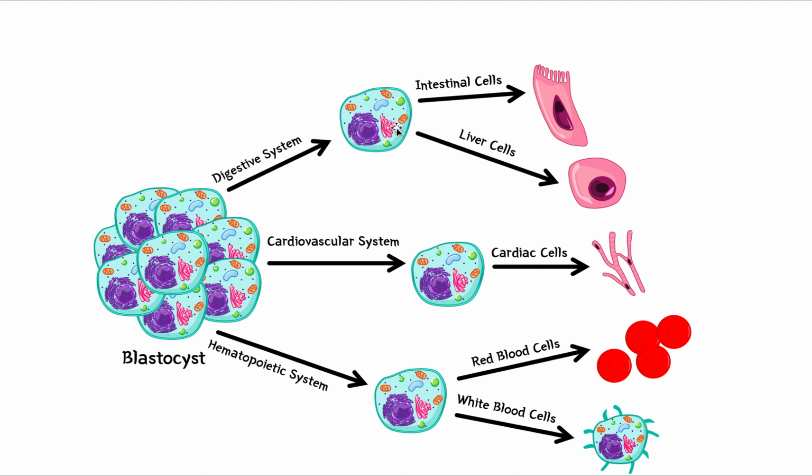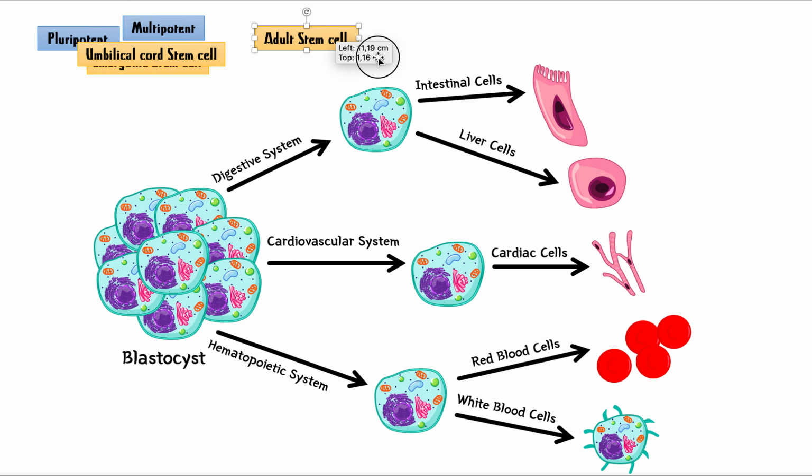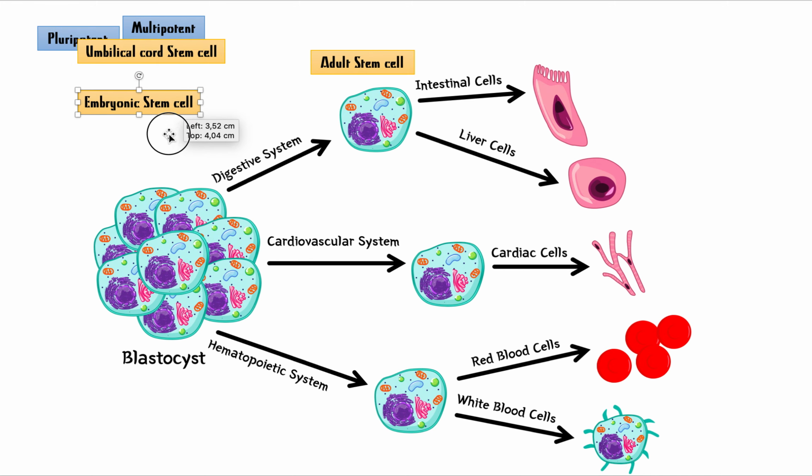So they've started specializing, but at this point, they still have the ability to choose which specific cell they want to be. So in a way, they are still stem cells, just like these. They are just slightly more specialized. Unlike these embryonic stem cells that can choose any pathway, these cannot choose any pathway anymore, but they can still decide on what specific cell they want to be of the system they chose. So we call these adult stem cells, whereas we call these, down here, embryonic stem cells.